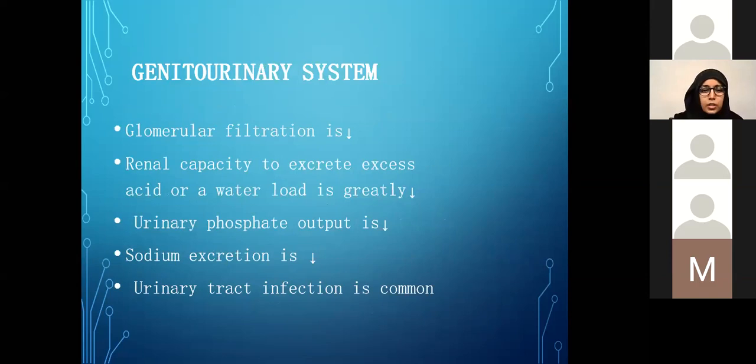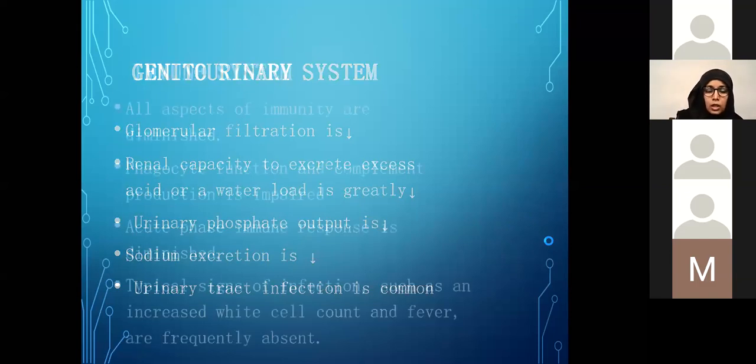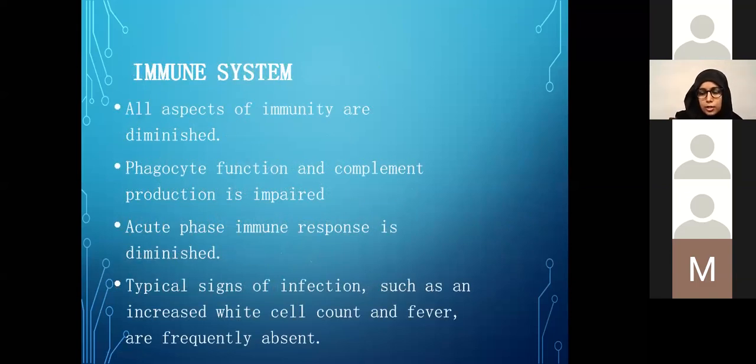In the genitourinary tract, as I mentioned earlier, because of the reduced perfusion of the kidneys, the glomerular filtration rate is also reduced. The renal capacity to excrete excess salt and water is reduced. So usually these kids are always a little bit on the higher end of volume, as the total body water as well as total body sodium is higher. Immune system: essentially all aspects of the immune system are diminished, slowed, or impaired in cases of PCM.